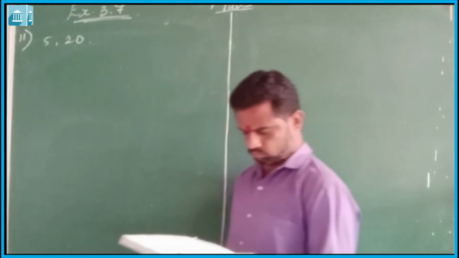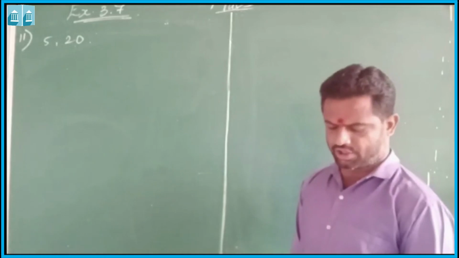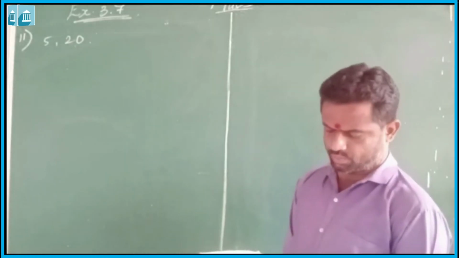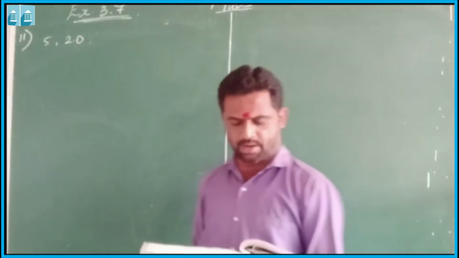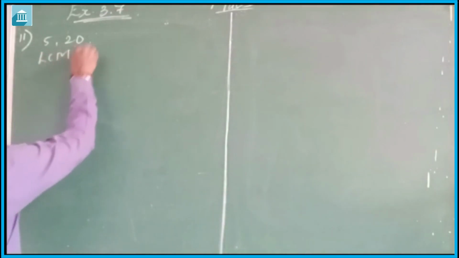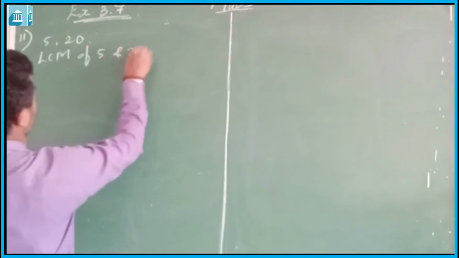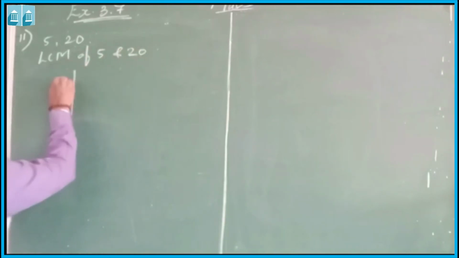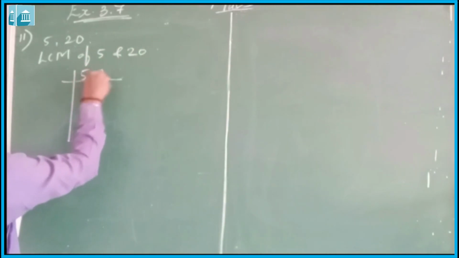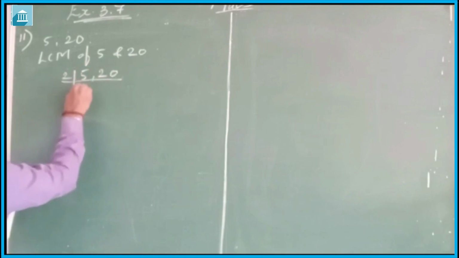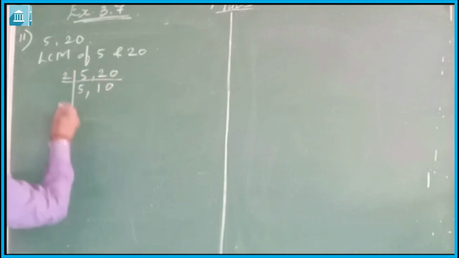Let us do question number 11. Find the LCM of the following numbers in which one of the numbers is a factor of the other. Here 5 is a factor of 20. Now we have to find the LCM of these two numbers. LCM of 5 and 20. 5, 20, divide by 2, 5, 10.